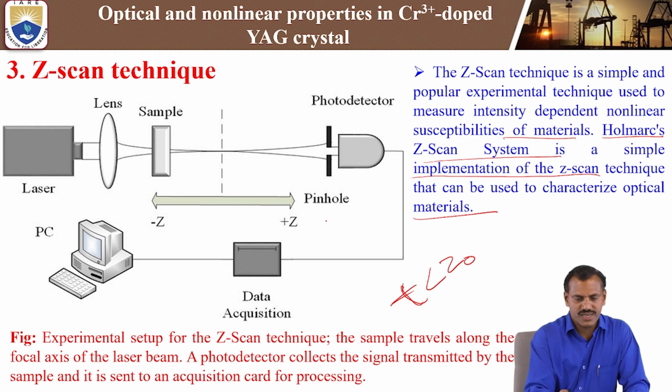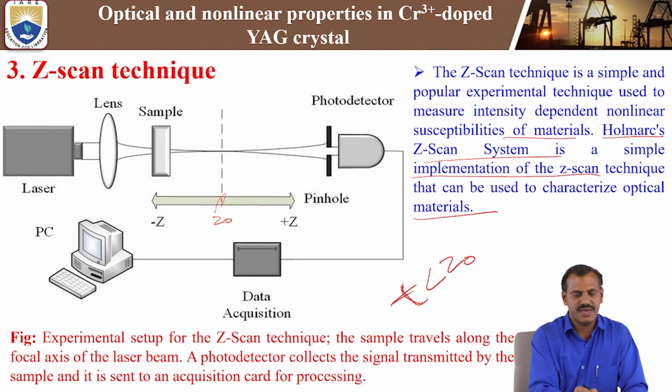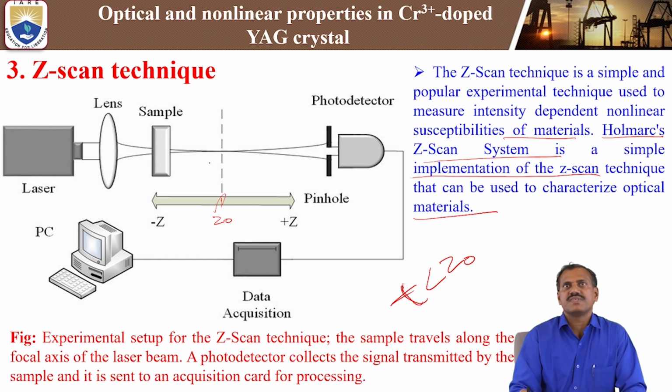After the photo detector, we vary the sample position from minus z to plus z, measuring transmittance versus distance. Here is the center point, the z naught value where we are focusing. We scan the thin sample from minus z to plus z, recording the transmittance intensity against the z value. From the transmittance signal we draw the Z-scan curve, open aperture as well as closed aperture.